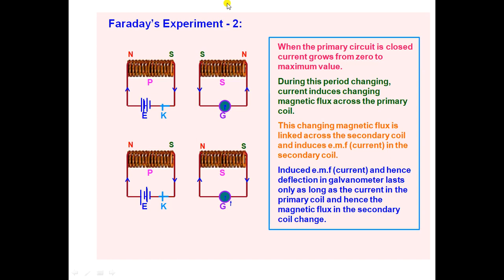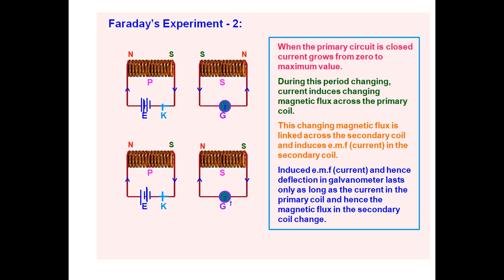Whenever the primary coil comes closer to the secondary coil, the current in the secondary coil is in the anti-clockwise direction, and when the primary coil moves away from the secondary coil, the current moves in the clockwise direction, exactly opposite to the first.